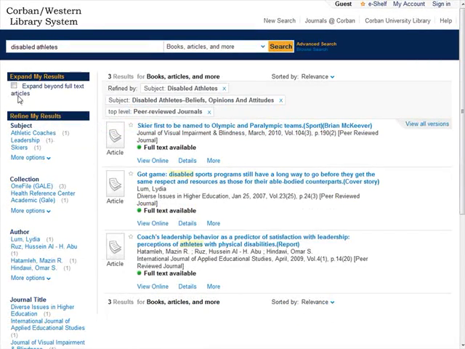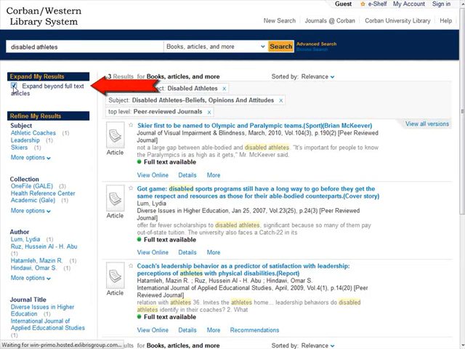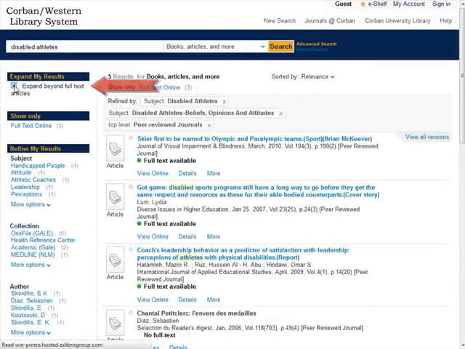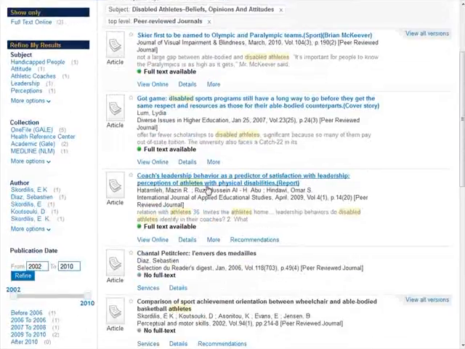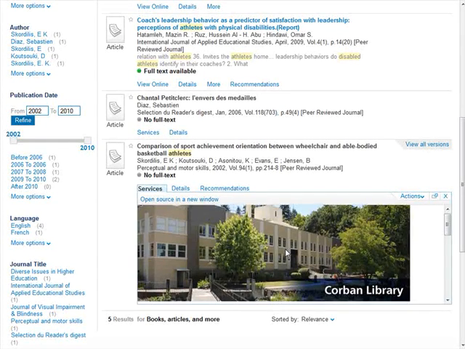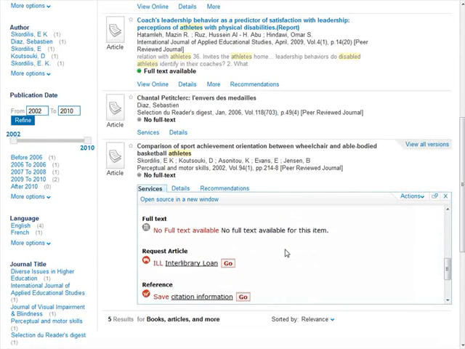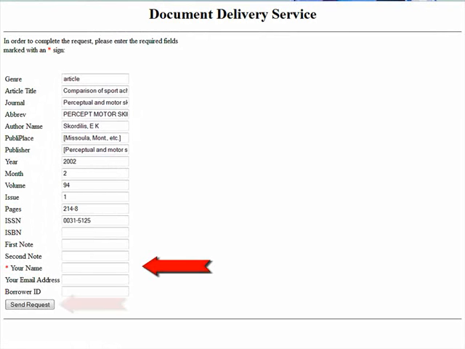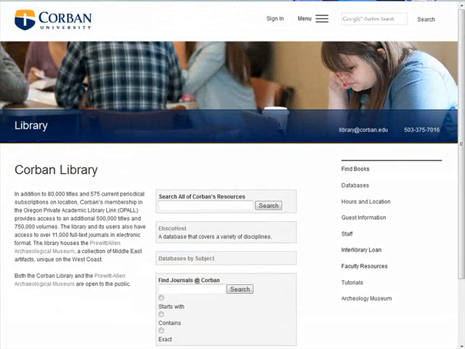I want to see if there are any more articles, so I'm going to click on Expand Beyond Full Text Articles. Let's look at some of these articles. One article in particular looks like it might be helpful. It is not available full text, but I can request it with CorbanSearch. To do so, simply click on Services and then click on the link under Request Article. Simply fill out your name and hit Submit. We have found one full-text article related to this topic in CorbanSearch.